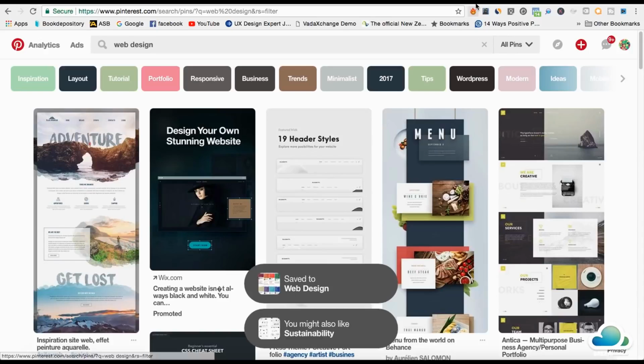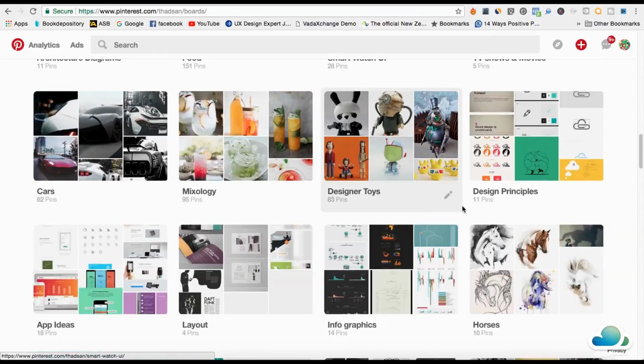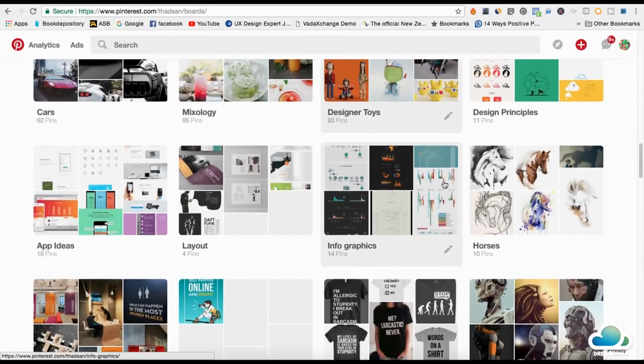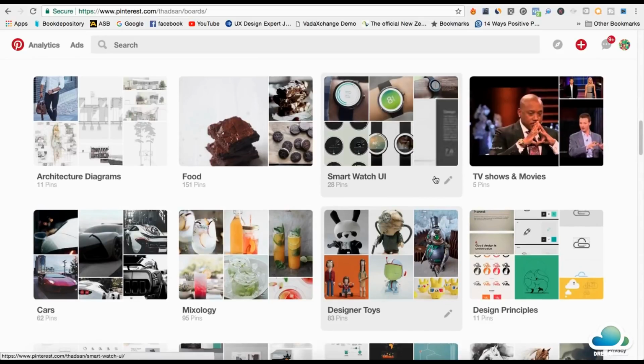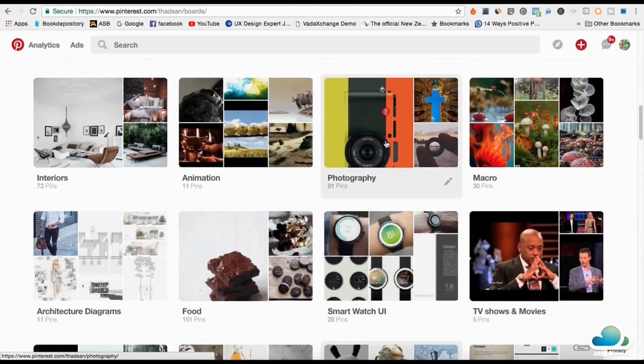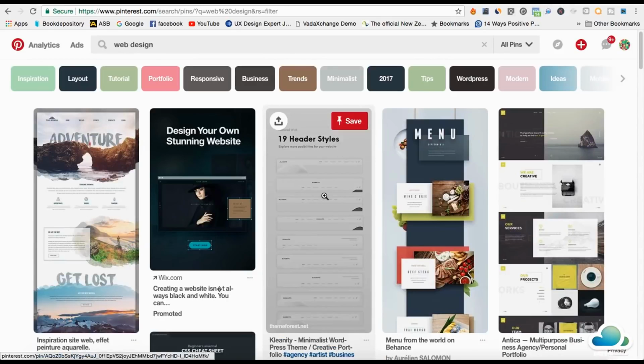And if I keep scrolling down on my pins, I've got heaps here. I have to find my web design. Where is it? Don't let this scare you. You can actually do this really easily. It doesn't even matter, I'm just going to show you this as an example. So what just happened is this pin is pinned into my web design board, and you need to pin about 20 to 40 pins. You can do as many as you want, but 20 to 40 is ideal.